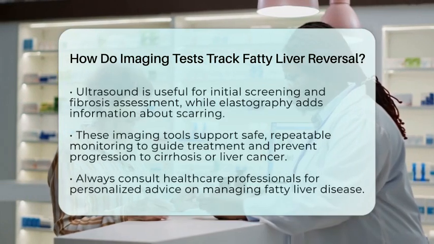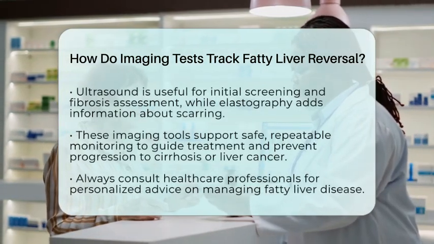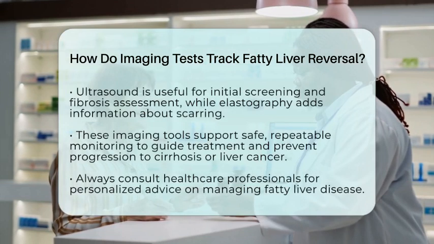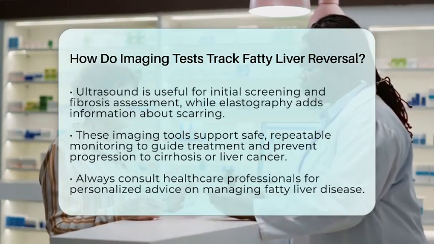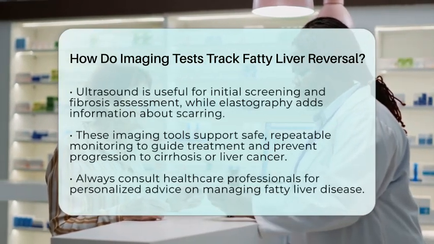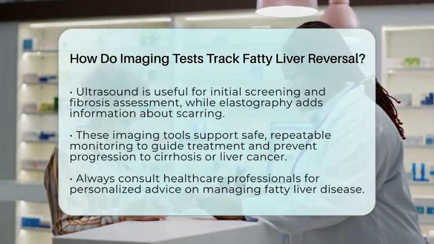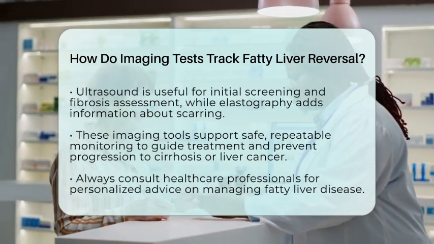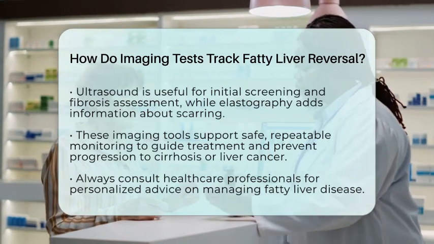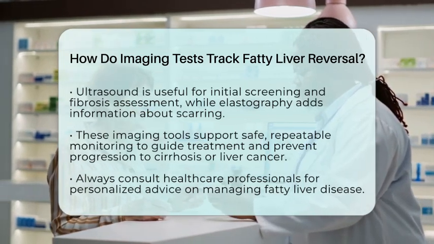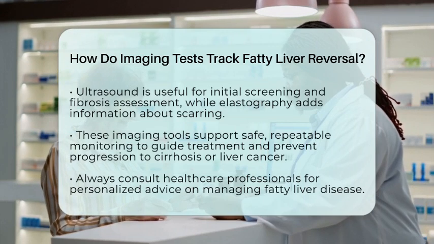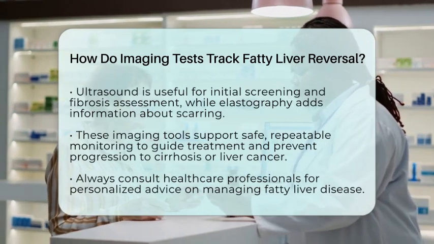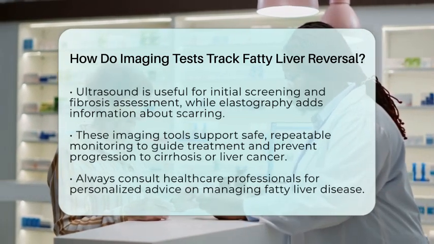In clinical practice, MRI proton density fat fraction is considered the best non-invasive way to quantify liver fat and see how much it has decreased. This helps doctors evaluate how well lifestyle changes like weight loss and exercise, or medical therapies, are working. Ultrasound is useful for initial screening and checking for fibrosis, while elastography adds information about scarring.